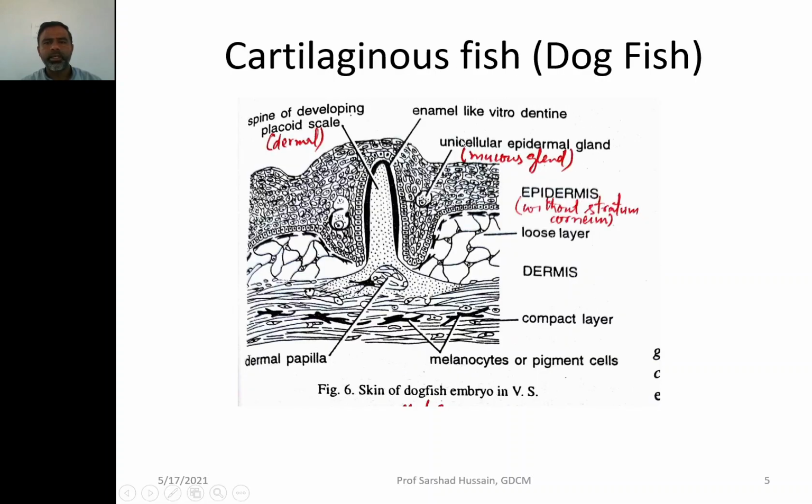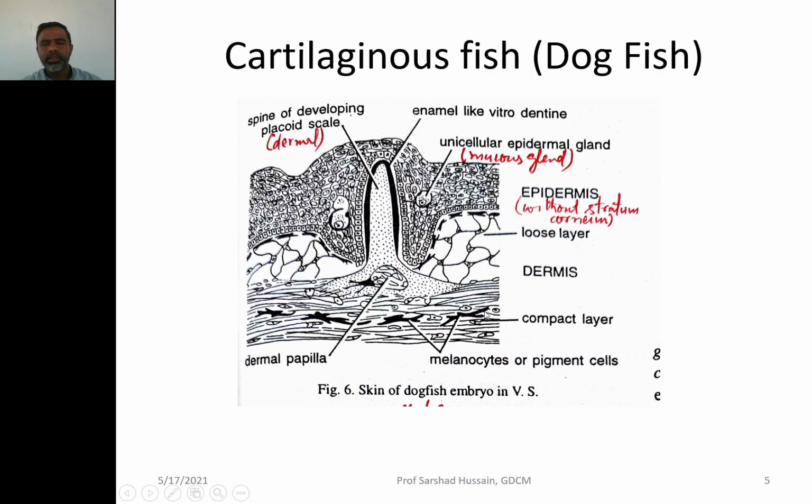Let us look at the cartilaginous fishes, the dogfishes. So here I am representing the vertical section of a dogfish embryo. Here you can see that this is the dermis, up to this is the dermis, and then you are having the epidermis.